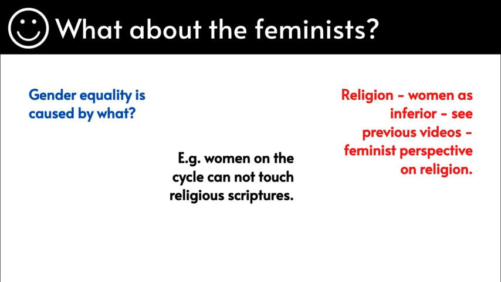Please, please, please revise all the content that you've learned from the first video to this video, because it is very important. Because if you don't get the first content right, it's very difficult to link this topic with the first topic. So hopefully, if you guys have revised, this is much clearer. This is the feminist view of how patriarchy exists. There's patriarchy within religion. We can see this when we looked at the feminism topic of beliefs in society. And obviously, there's a patriarchal ideology there, which is quite obvious.